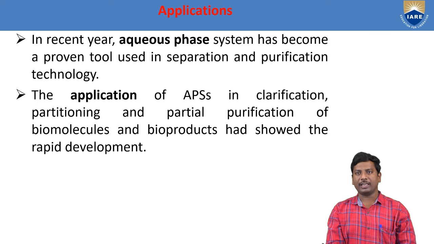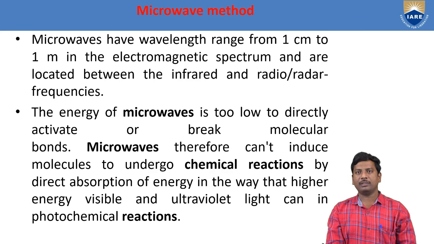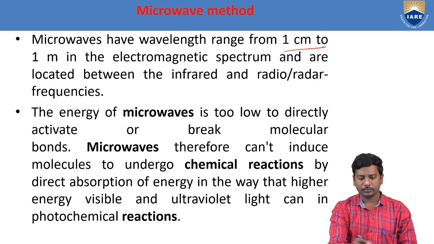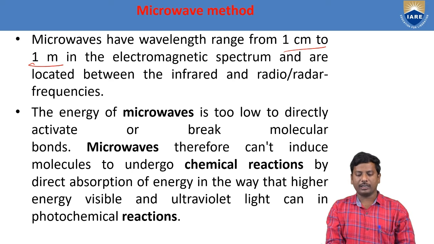Next, we see the microwave method. What is a microwave? First of all, microwaves have a wavelength range from 1 centimeter to 1 meter in the electromagnetic spectrum, and are located between the infrared and radio or radar frequencies.